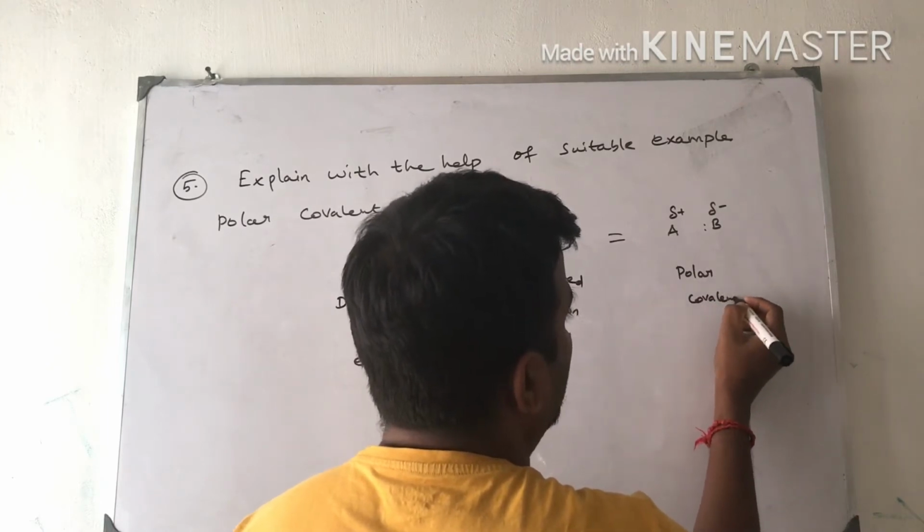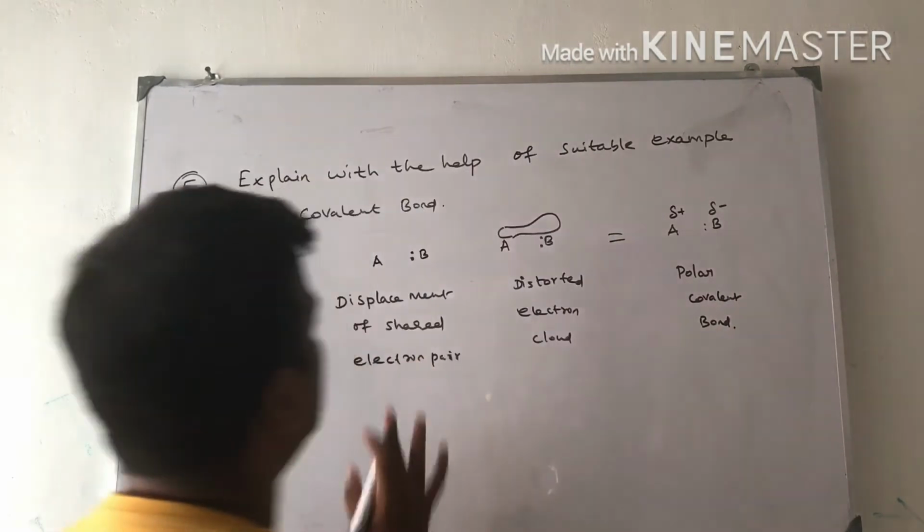I will tell you the reason. This is the simple diagram.